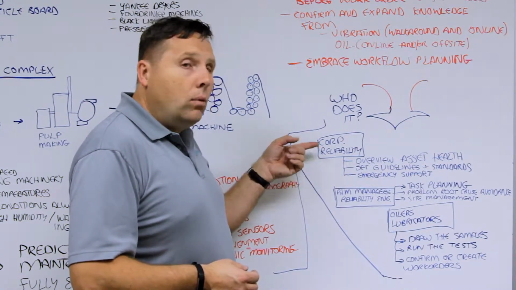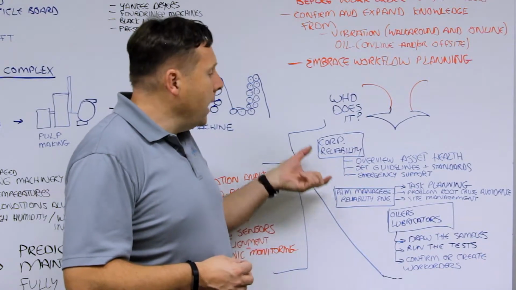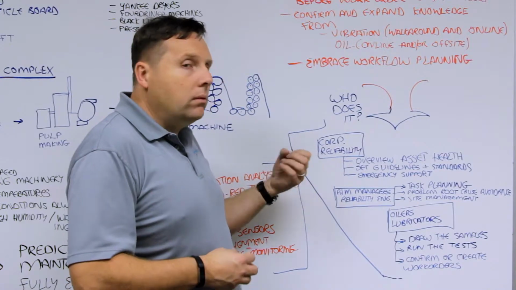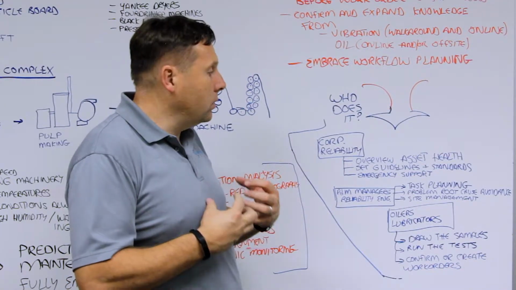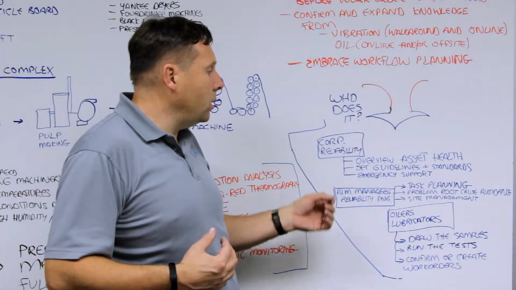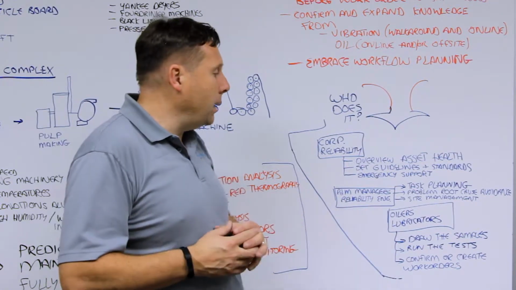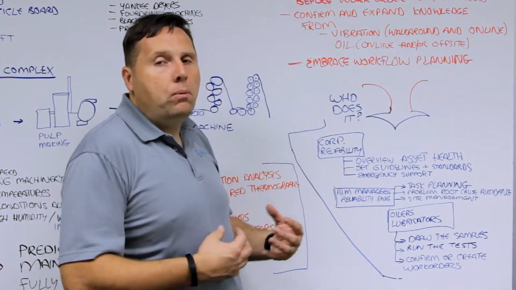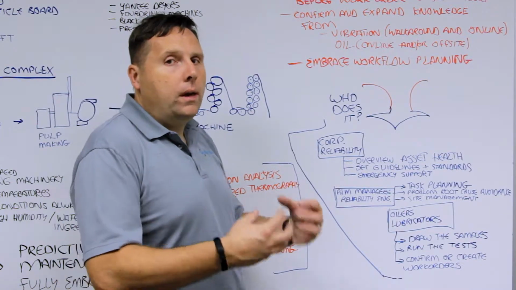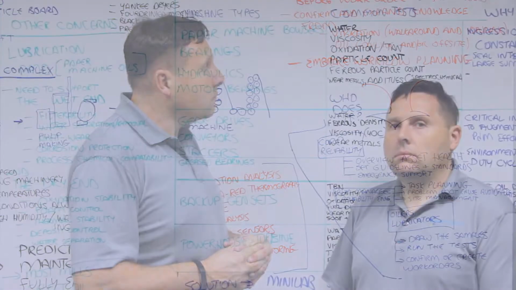And then above that, most organizations in this industry segment have some sort of corporate reliability at their headquarters. This group is a very highly trained team who oversee asset health throughout the entire organization. They set guidelines and standards for the mills to follow so everybody's on the same page. And they also provide emergency support when a mill needs help on a specific problem or if they need additional resources to be able to figure out what's going on.